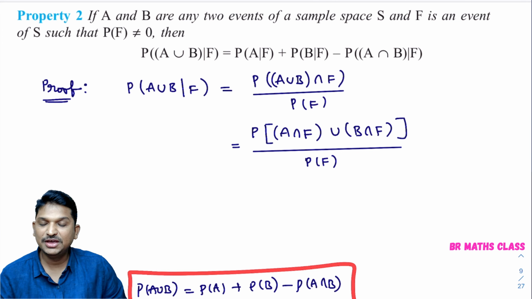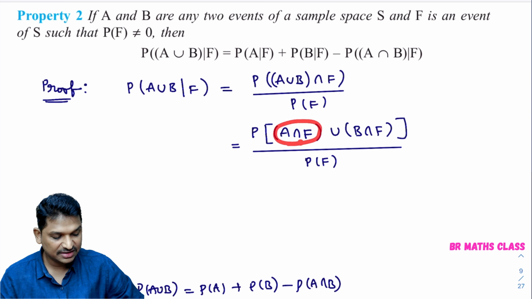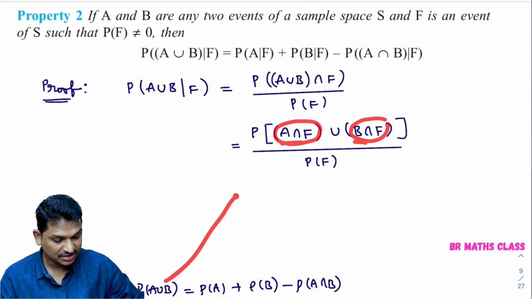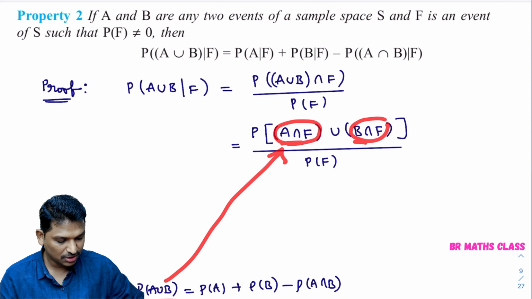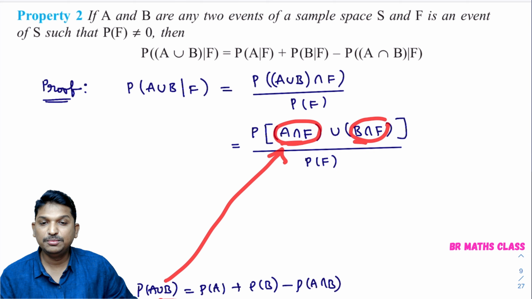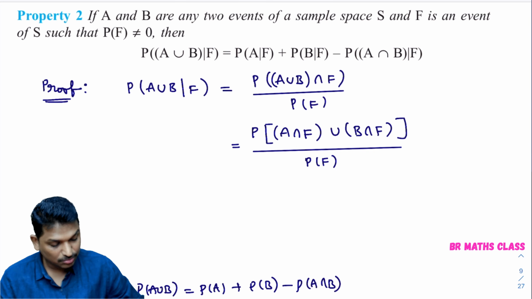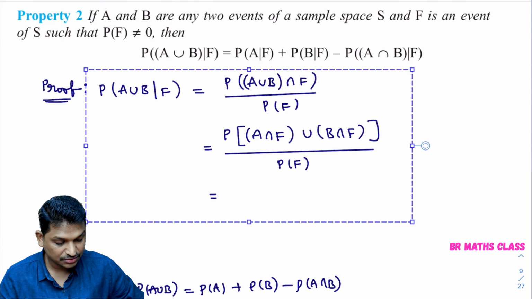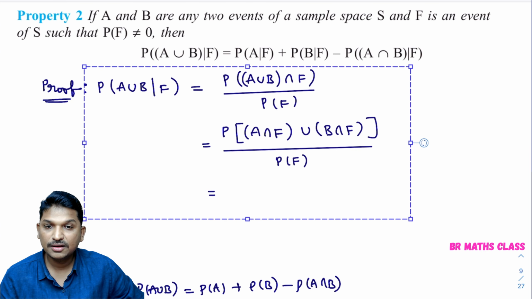So you suppose these as A, B, probability of A union B. You can apply this formula. Apply that formula, what you will get? I just need to move this a little bit so that we will get some space.